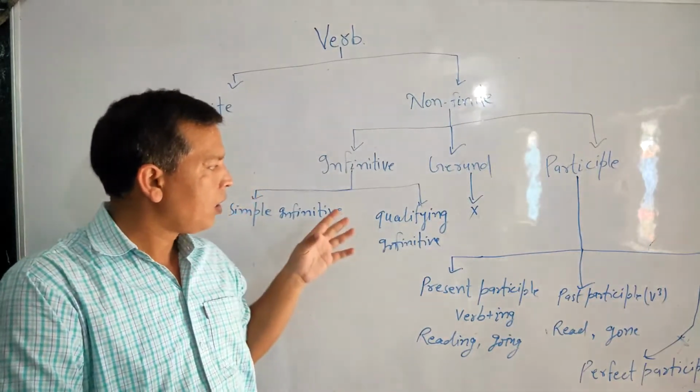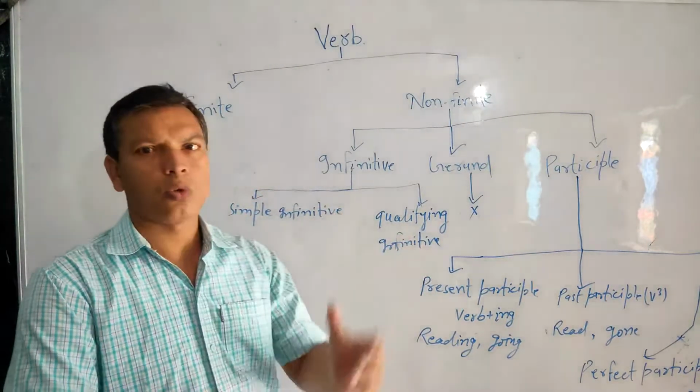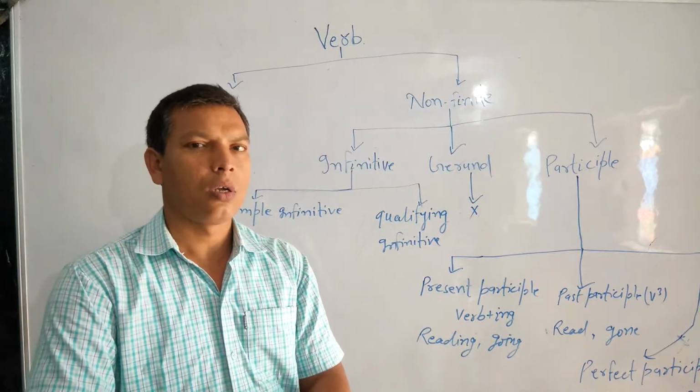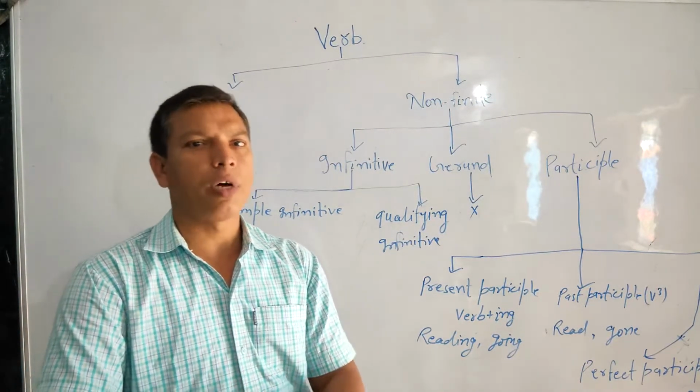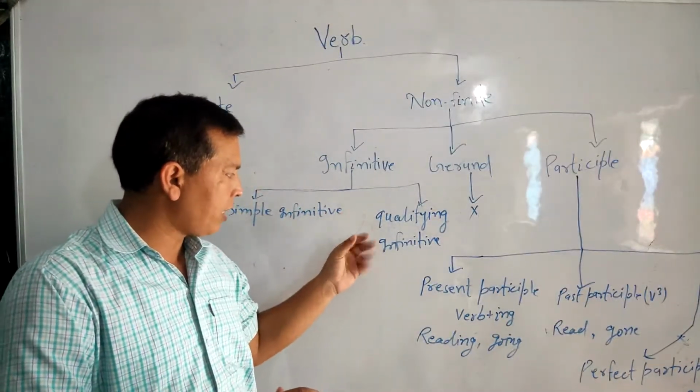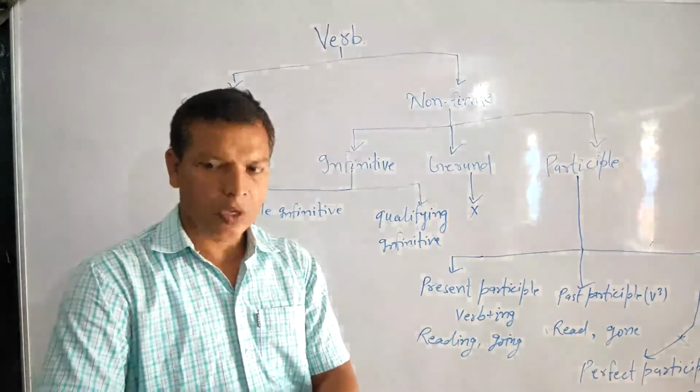So when we go through the described topic, we will discuss the different uses of simple infinitive and qualifying infinitive also.